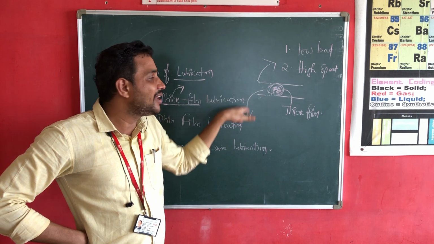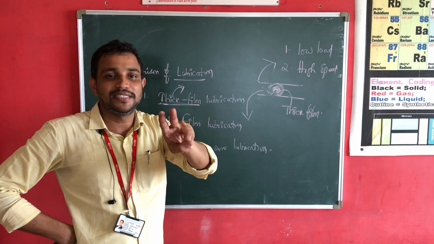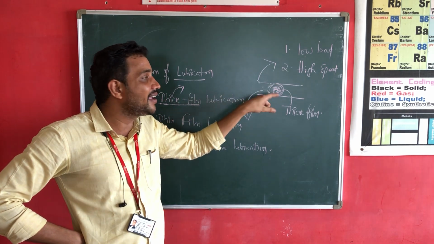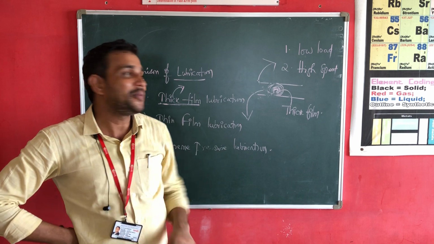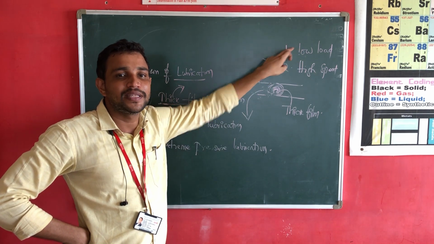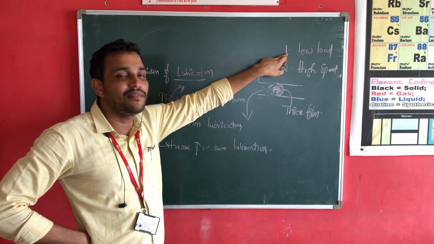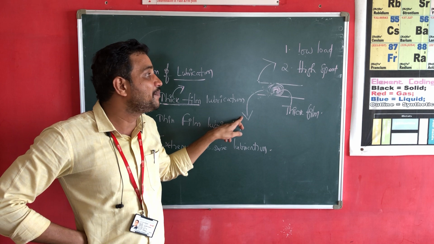The lubricating oil will not come out from the machinery part. So thick film lubricating oil satisfies two phenomena. One is, as the load is less, the lubricating oil will not split out from the machinery parts.